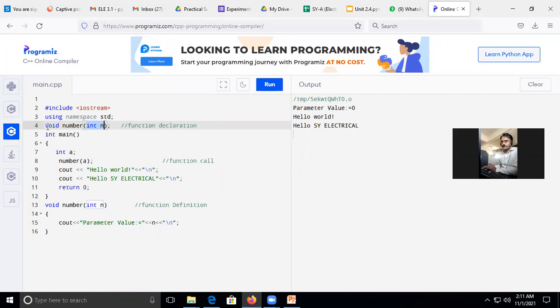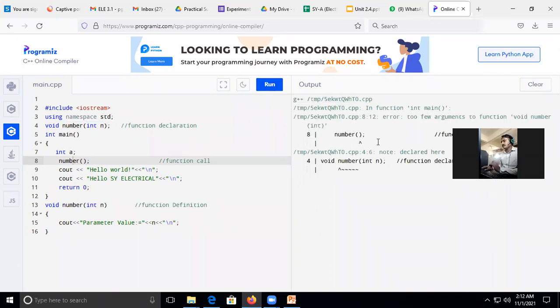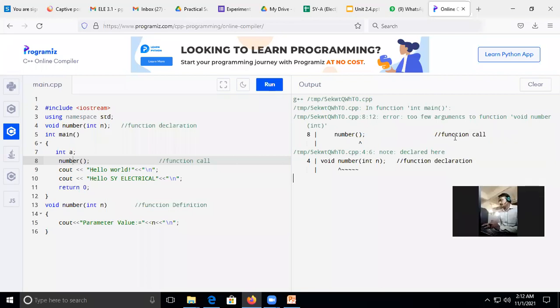Now, when I'm going to declare a function with parameter, I need to call the function with parameter only. Let's check if I erase this. If I don't pass the parameter to my function, now check when I run the program, it will give me an error message like too few arguments. See, this we also call arguments or the parameters. In the replacement of one word, the other word is used. Sometimes it is called arguments or sometimes a parameter.